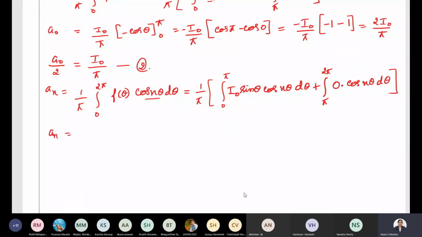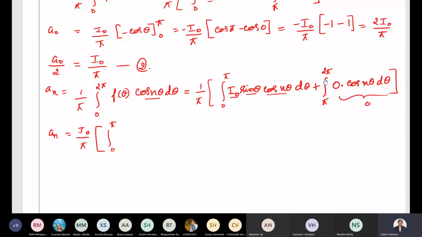Now what is a_n? That is equal to, let's take this I naught outside, I naught by pi into integration of, see this term is going to be 0. Then what do we have over here? Sin theta into cos n theta. We can apply the sin a cos b formula. So what is the sin a cos b formula? Integral 0 to pi, we can put the formula for sin a cos b.